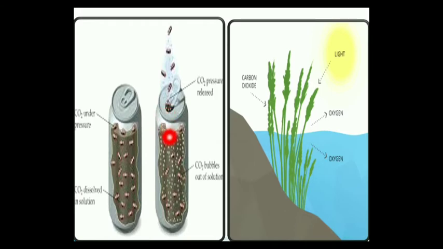So this is an example where carbon dioxide gas is dissolved in liquids in the form of cold drinks. Similarly, this is an example where oxygen has been dissolved in water, where aquatic organisms living inside water are able to breathe by taking up the dissolved oxygen present in the water, and carry out their functions.